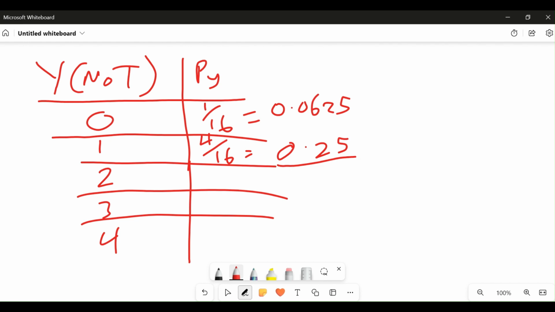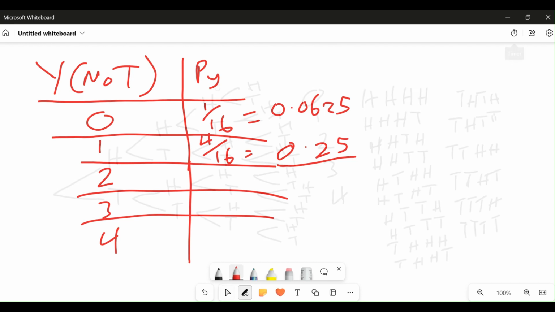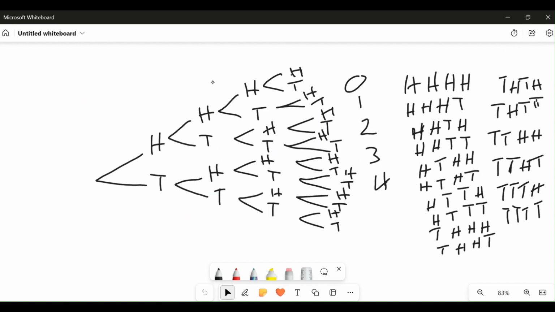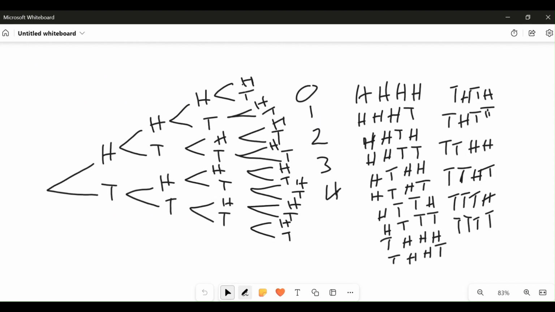Now, what is the probability of two tails showing up in our experiment? We have two tails: this one, this two, this three, this four, this five, this six. One, two, three, four, five, six.